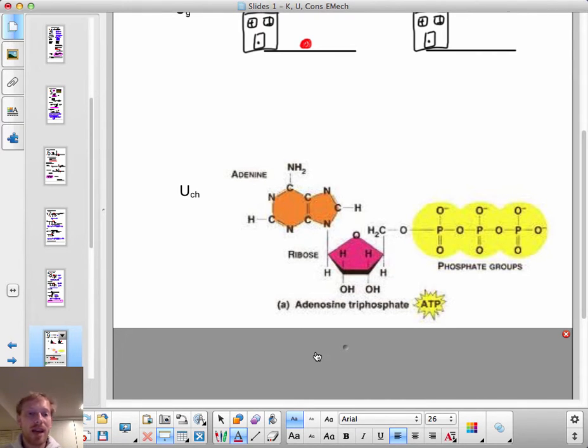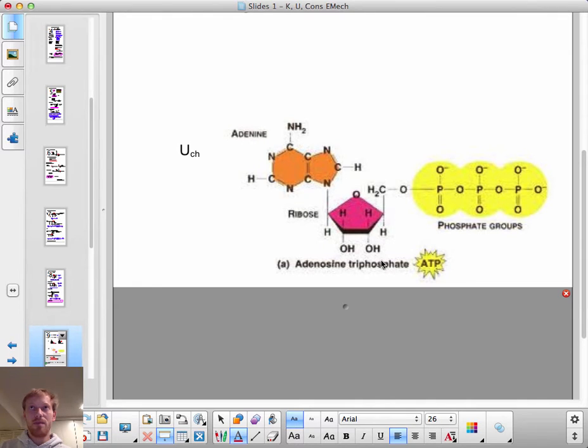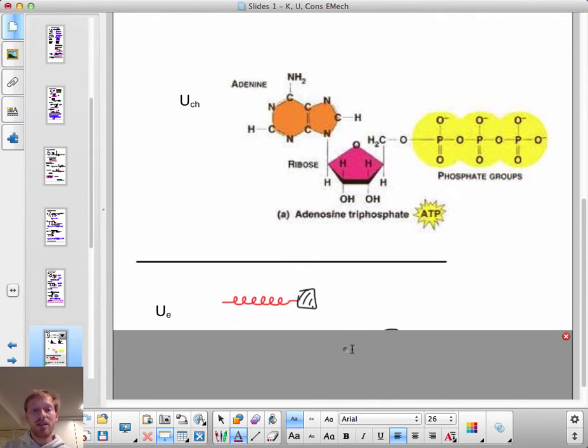Well, as you remember from biology and chemistry, chemical potential energy takes the form of, among other things, ATP. Energy is released from ATP, from chemical potential energy, when you lose a phosphate group. So the relative position of that third phosphate group relative to the ADP molecule is what governs the amount of chemical potential energy there.